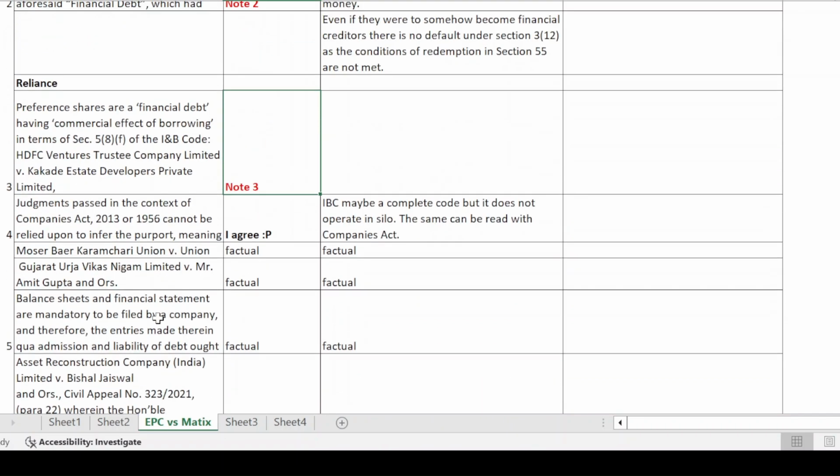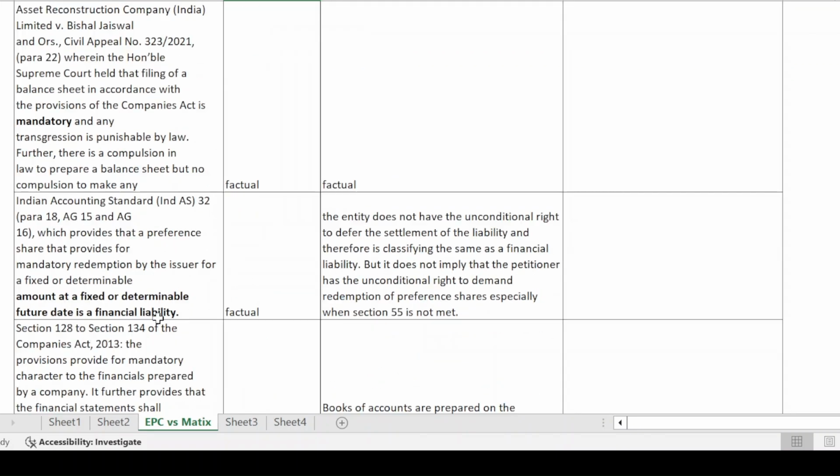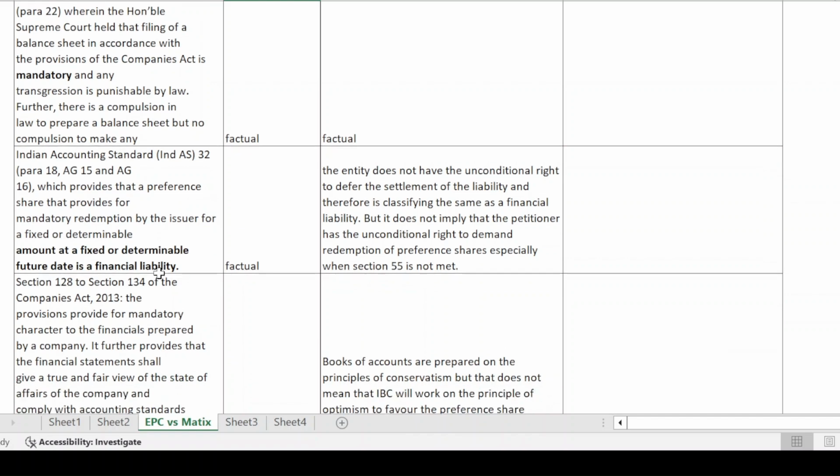Now, another claim that is being made by the petitioner is that as per the provisions of Indian Accounting Standards 32, this amount or this instrument has been classified as a financial liability in the books of the corporate debtor. And if it is being classified as a financial liability in the books of the corporate debtor, then the holder of that instrument would be classified as a financial creditor. And therefore, they are trying to corroborate their claims basis the financial statements of the respondent. So this is one claim that is being made.